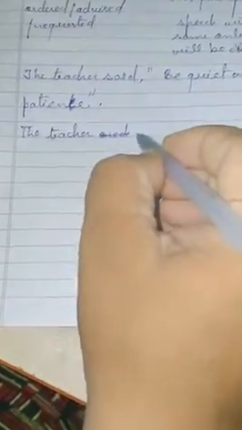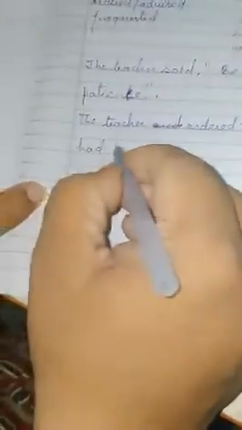Indirect speech will be, the teacher ordered, inverted comma will be changed into to. Be is in capital, it will be in small. To be quiet and have, past of have will be had, patience.